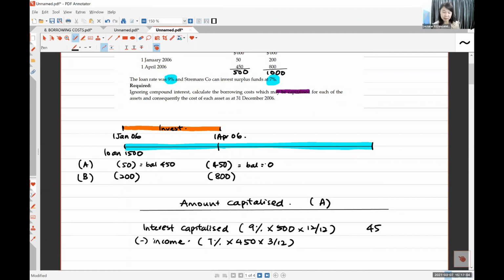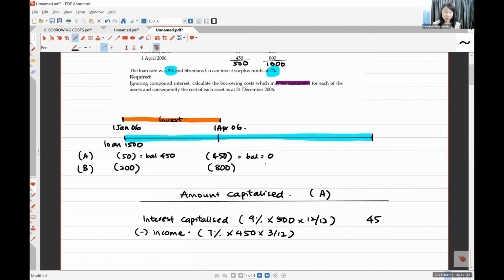After you use the second batch of money, you withdraw in April, you take 450, right? Then after that, you got no more money to invest. So your income is only a 3 months period. So you minus out. So you calculate the net amount you capitalize.